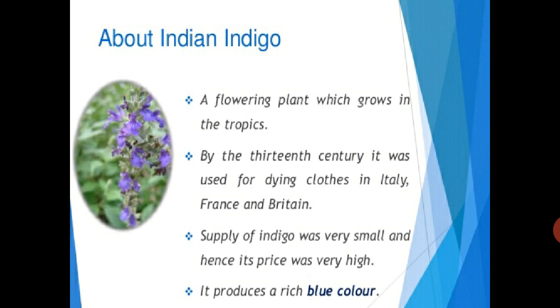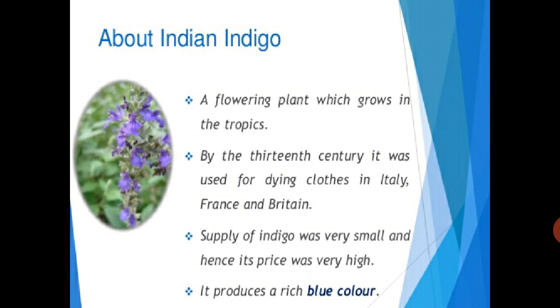In the 19th century it was used for dyeing clothes in Italy, France and Britain. See, the indigo blue color is very good. Whatever dye color they were making from indigo was very good. Presently we also get synthetic dye, but at that time they made this type of dye, and the blue color from indigo was very attractive and bright. Supply of indigo was very small, so its price was very high, and it produces a rich blue color.